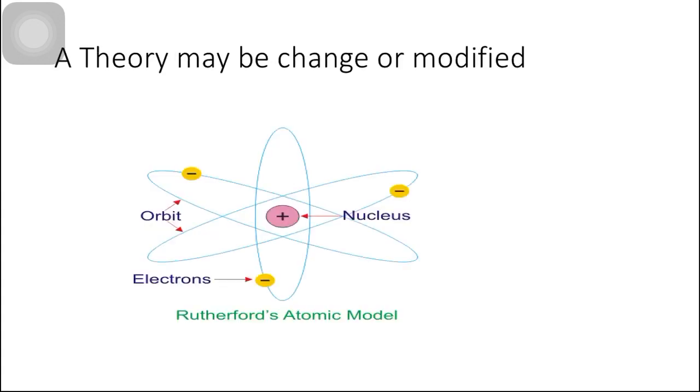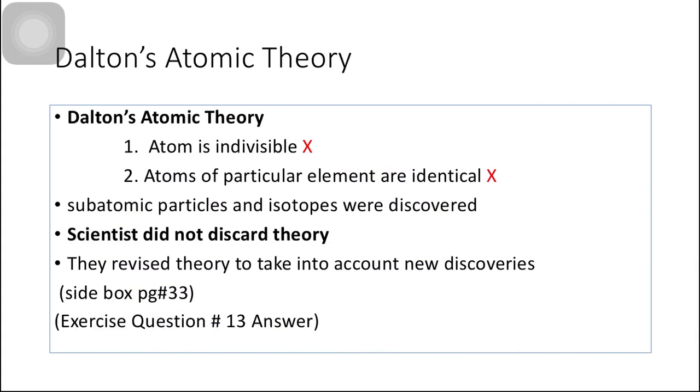In the previous two lessons, we discussed the Bohr atomic theory, the Rutherford atomic theory, and how Bohr modified the Rutherford atomic theory. So it means a theory may be changed or modified. Students, if you remember Dalton's atomic theory, the first postulate says that the atom is indivisible, and according to the second postulate, atoms of a particular element are identical.